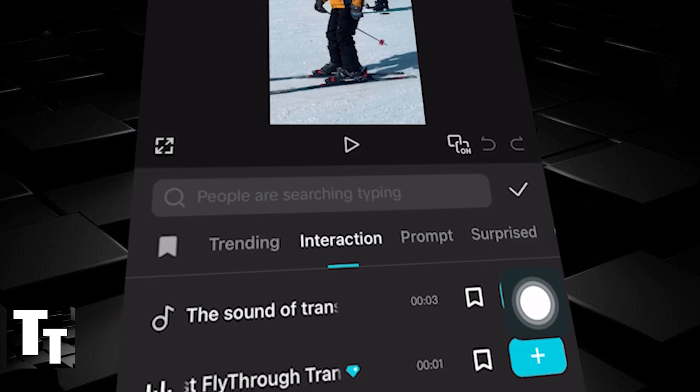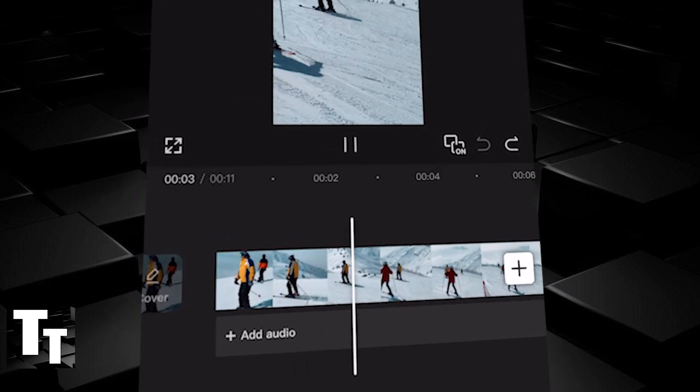It will help you find the interaction sound effects in CapCut Mobile free tutorial.